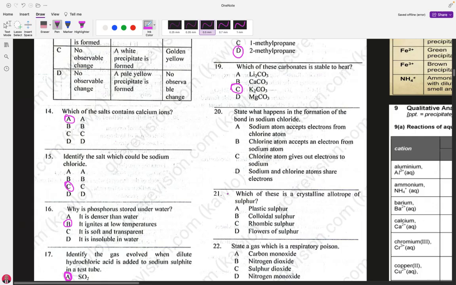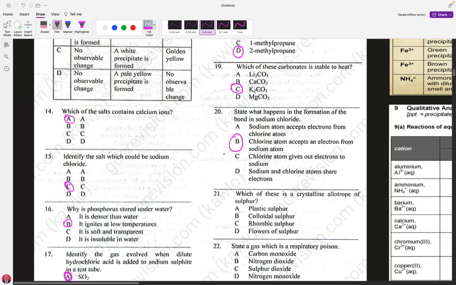And let's go to our answer choices and see which is the right choice for this question. A, sodium atom accepts an electron from chlorine atom, unacceptable. B, chlorine atom accepts an electron from sodium atom. That is reasonable. As I said, because of the high electronegativity, it will tend to draw electron from sodium. So our right answer is B. 20 is B, a chlorine atom accepts an electron from a sodium atom.